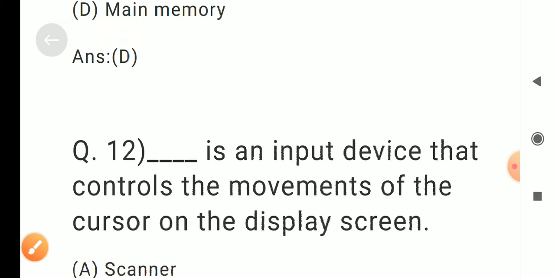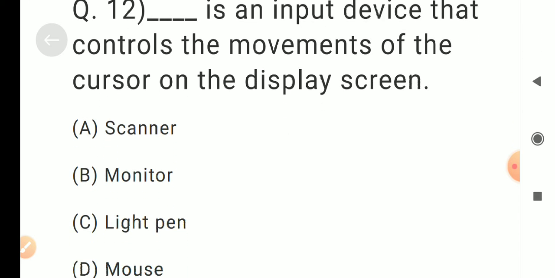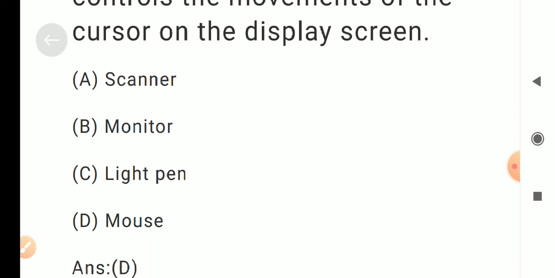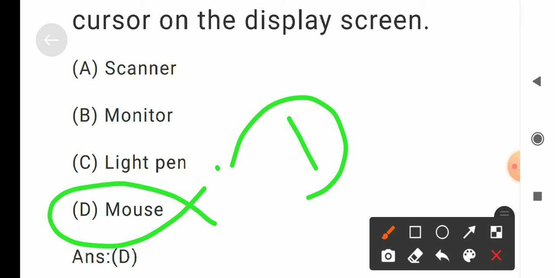Question number 12. DAS is an input device that controls the movements of the cursor on the display screen. Options are A. Scanner, B. Monitor, C. Light pen, D. Mouse. Answer is D. Mouse.